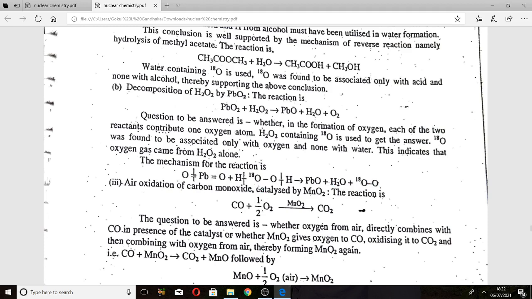Here we can see that the oxygen-18 is present in the H2O2 molecule, and this bond will break and we get the O2. This is the second mechanism.